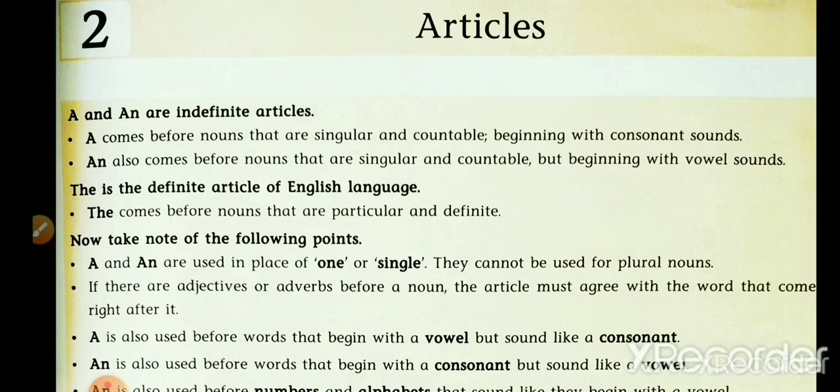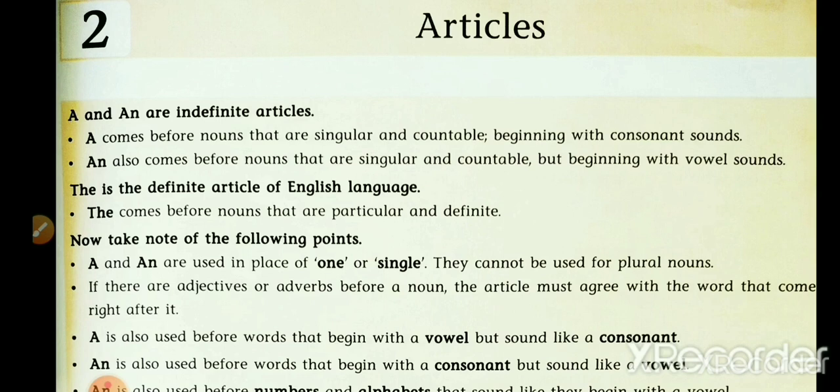Everybody knows about singular and countable nouns, whom we called as countable nouns. Anything, place or person's name or any nouns we can count is known as a countable noun. And singular and plural everybody knows, and that beginning with consonant sounds. Nouns started with a consonant sound and singular and countable, at that noun we have to put article a.